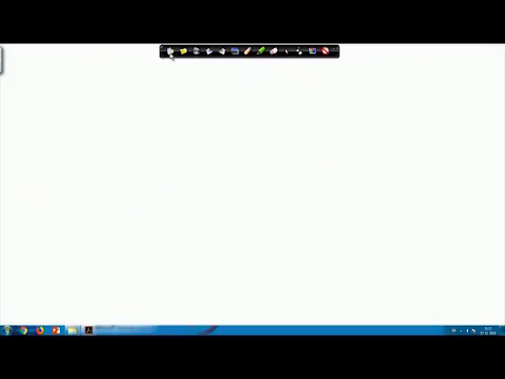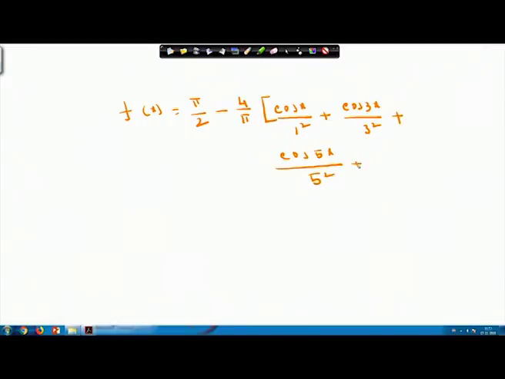So, I can write down my f(x) as f(x) equals pi/2 minus 4/pi times (cos x/1^2 plus cos 3x/3^2 plus cos 5x/5^2), and it will continue that way. So, once I am writing this, your f(x) is represented this way.